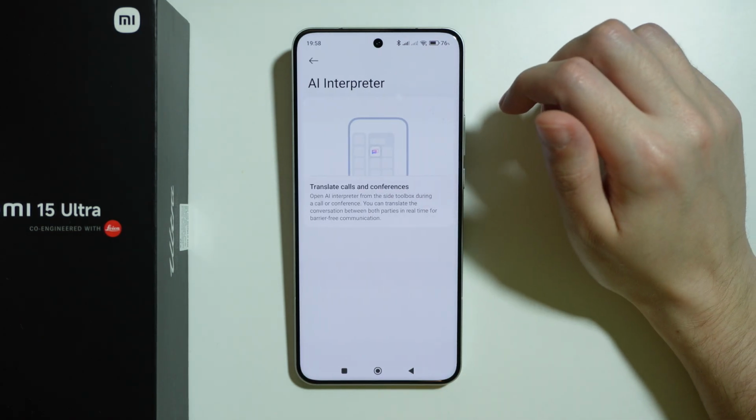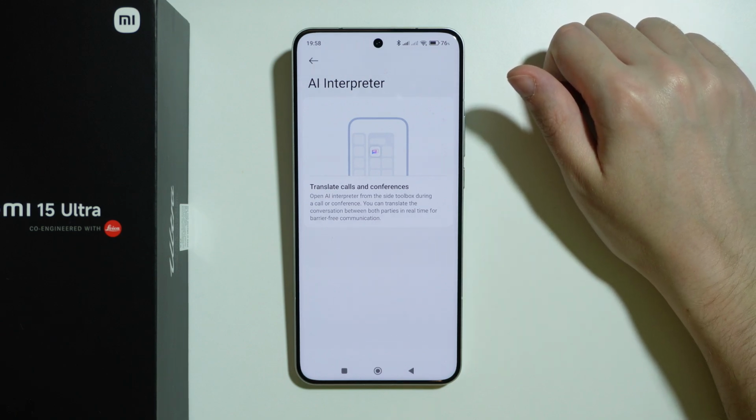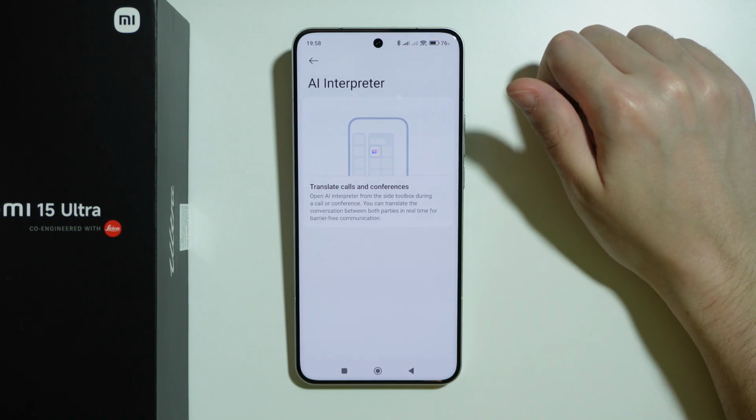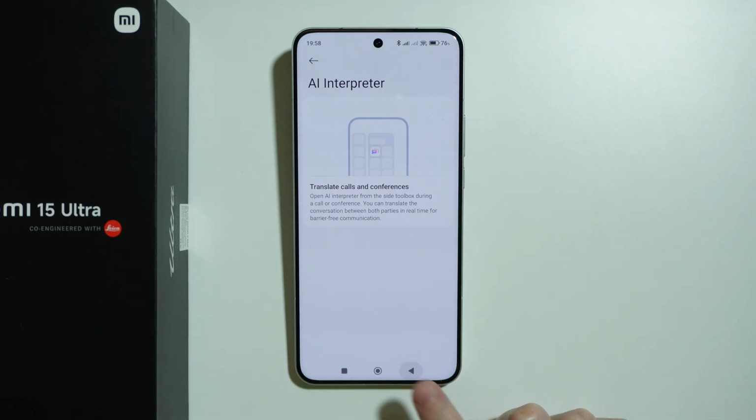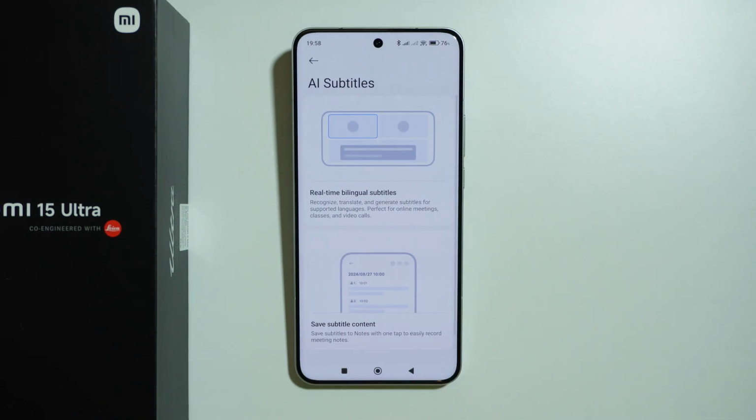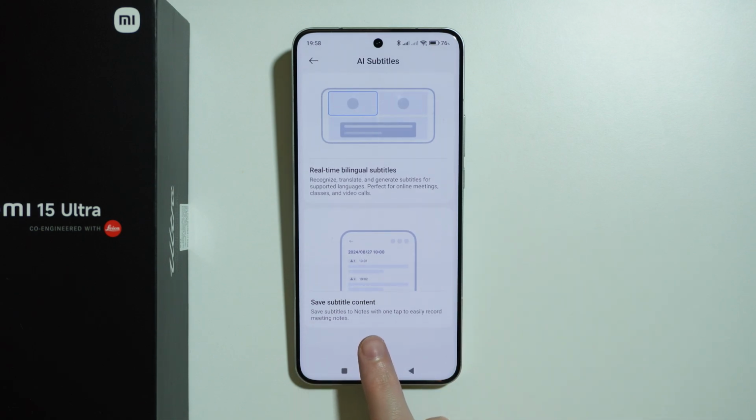Then we also have the AI interpreter, where we can open AI interpreter from the side toolbox during a call or conference, and you can translate the conversation between both parties in real time for barrier-free communication. We also have AI subtitles, where we can create real-time bilingual subtitles. You can save subtitle content.